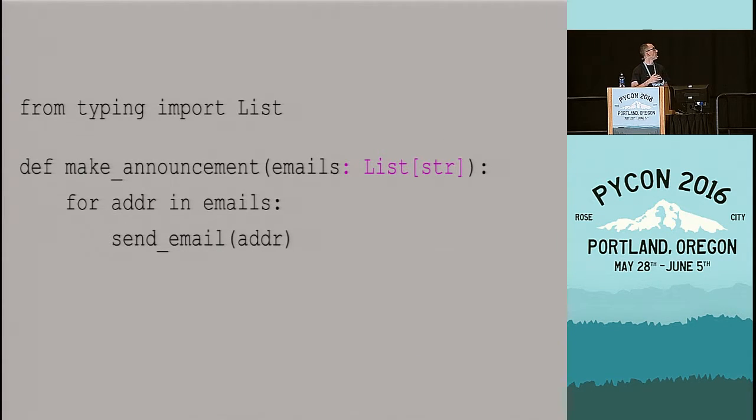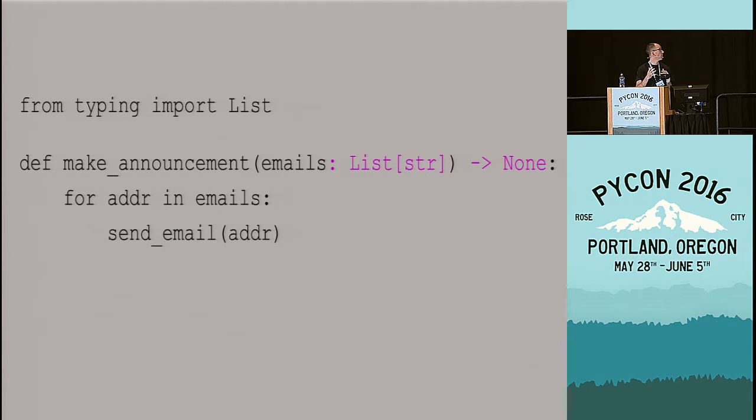Behold the type annotation. This is a new feature. It was introduced in Python 3.5. And it says that the only type that I'm allowed to pass as parameter in a call to the make announcement function is a list of strings. And everything else is considered invalid. And while we're at it, we might just as well also annotate the return type. So here we say that this function only accepts a list of strings, and it doesn't return anything. It returns none.